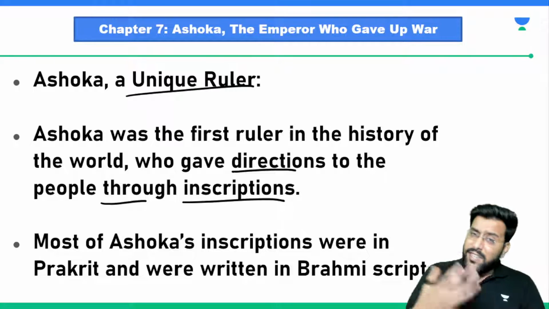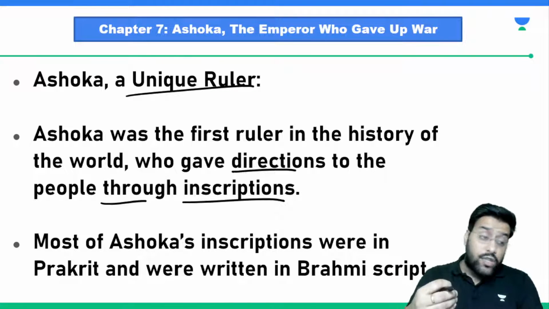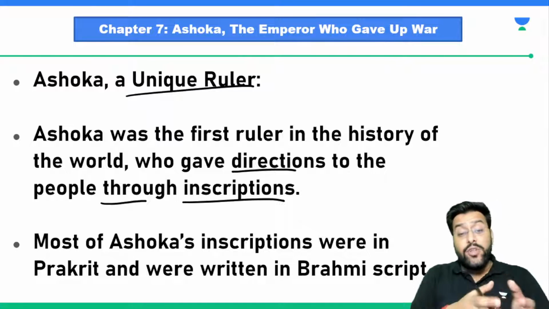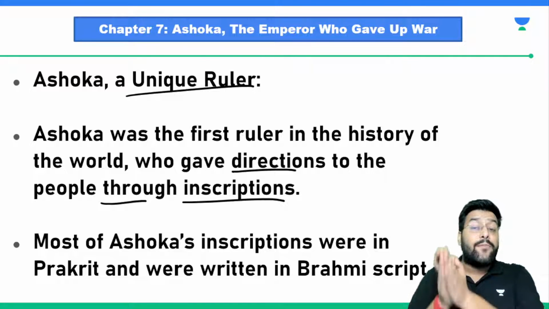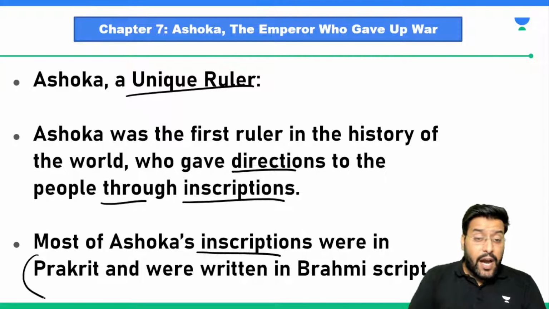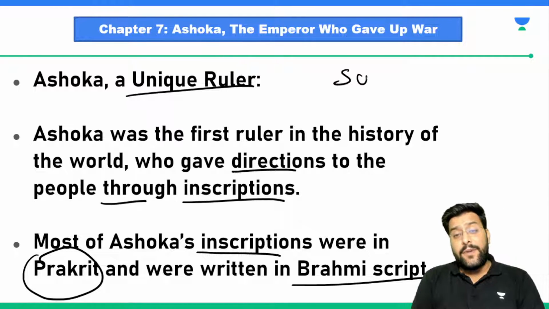So there were certain reasons why he became a unique ruler. He was the first one who got his thoughts, his ideas inscribed on the pillars so that a common man can read them, a common man can understand them. These inscriptions were in Prakrit and were written in Brahmi script. What is Brahmi script? What is a script?